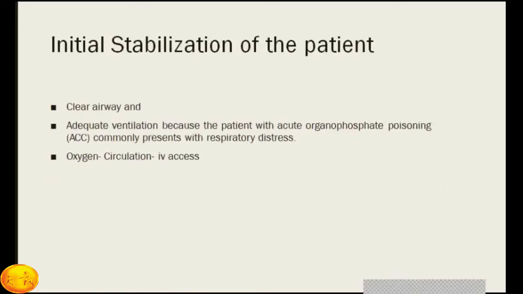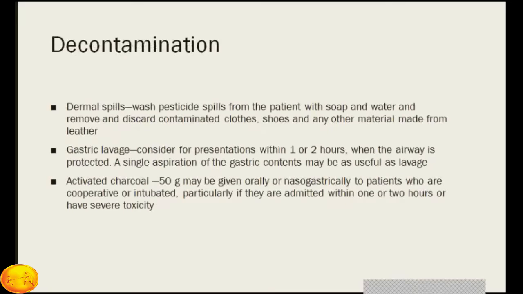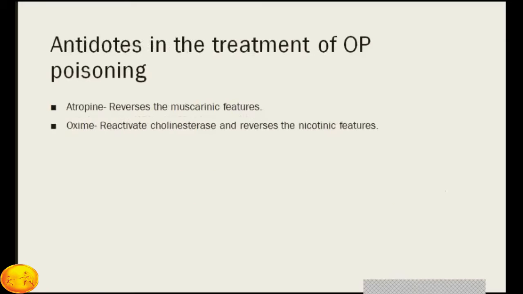So there is initial stabilization, the decontamination of the poison, and then antidote use for treatment of organophosphorus poisoning. There are two specific antidotes available for organophosphorus poisoning. One is atropine. It reverses the muscarinic effects of the poison, and the other is oxime, which reactivates the acetylcholinesterase and reverses the nicotinic features.